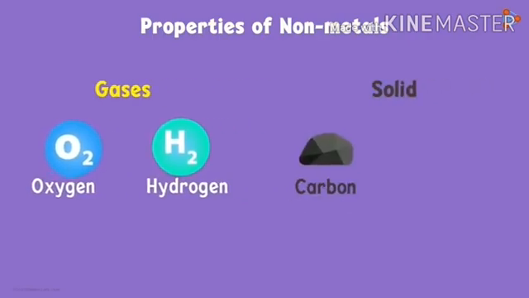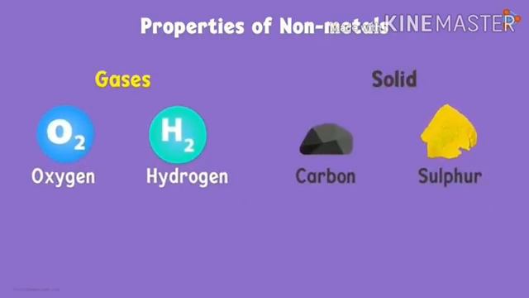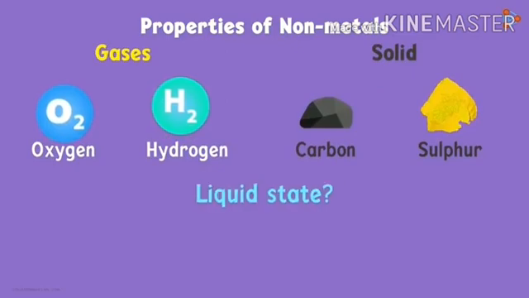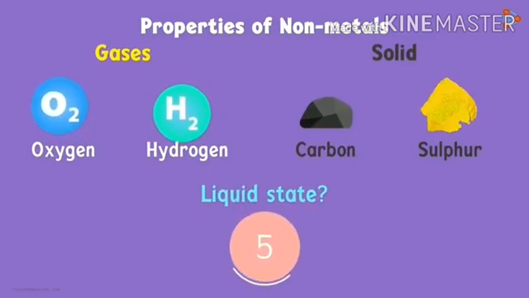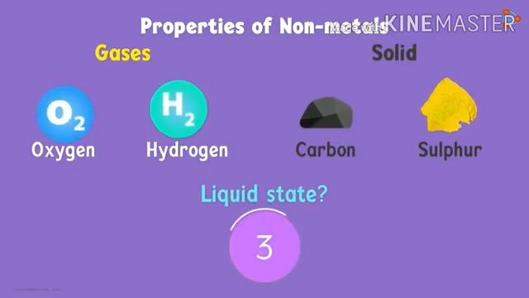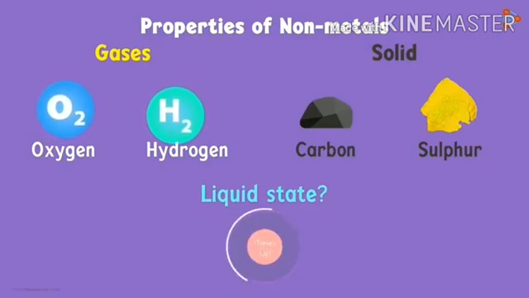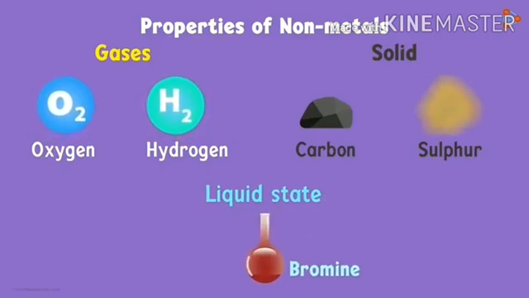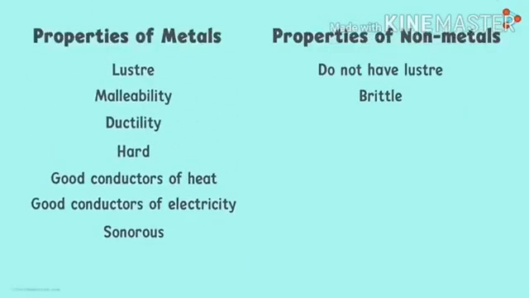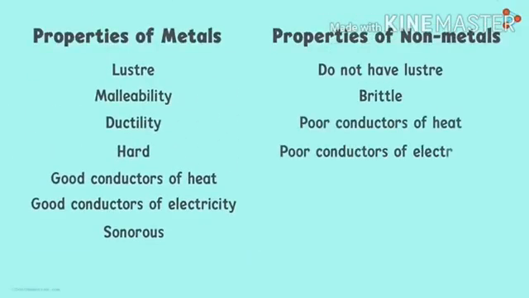Properties of non-metals. Some non-metals are gases, like hydrogen and oxygen, and some are solid, like carbon and sulfur. And in a liquid state also, bromine is liquid at room temperature. Among the nonmetals, bromine is liquid at room temperature. So nonmetals are poor conductors of heat, poor conductors of electricity, and non-sonorous. These are the properties of nonmetals.